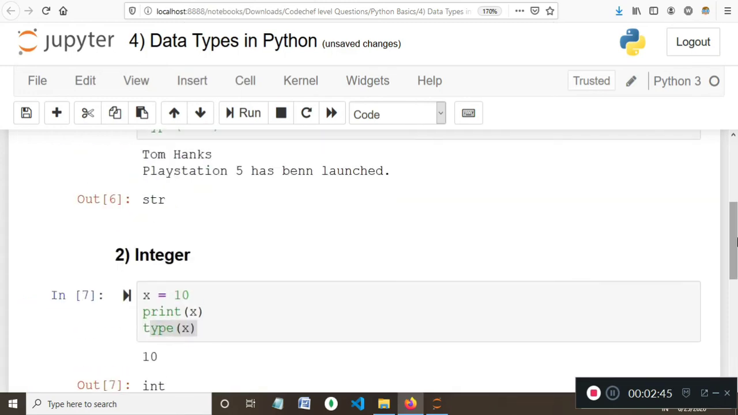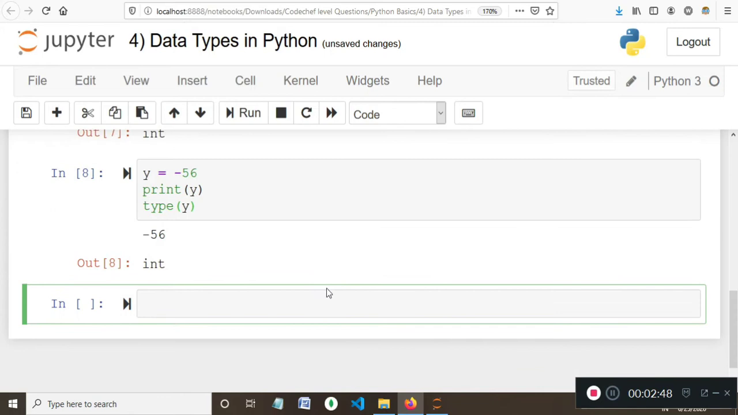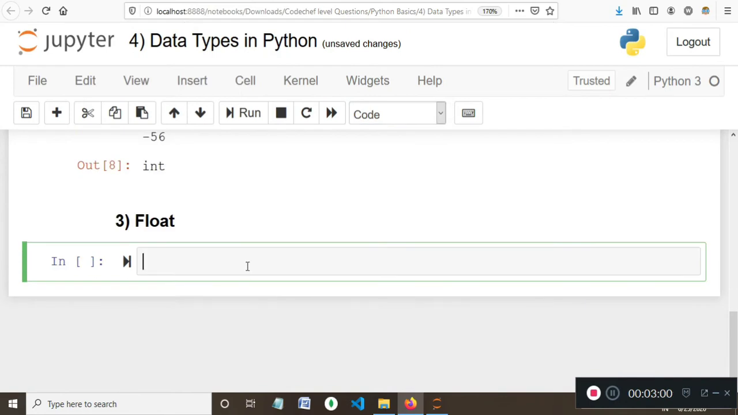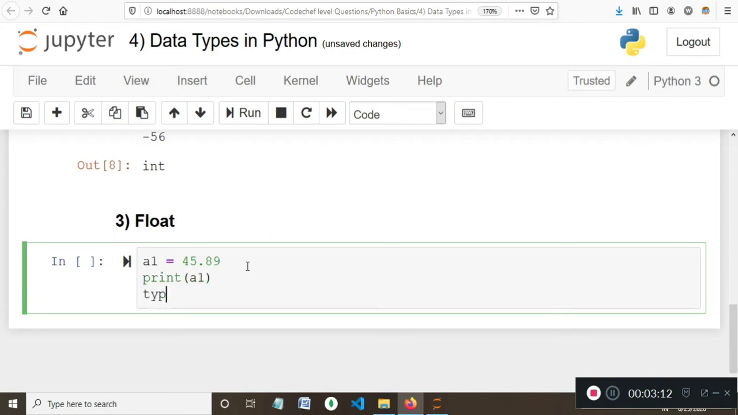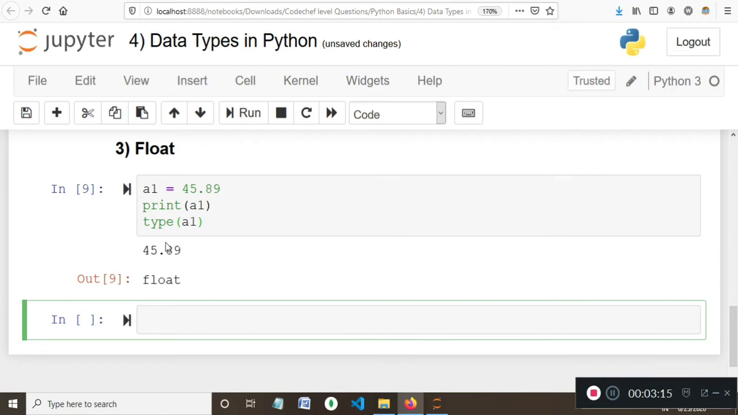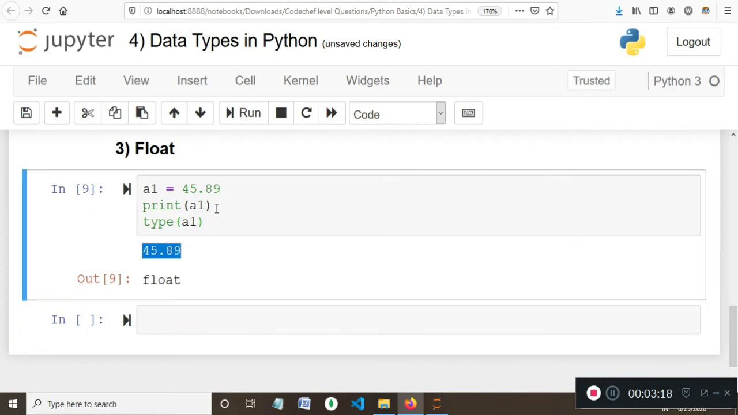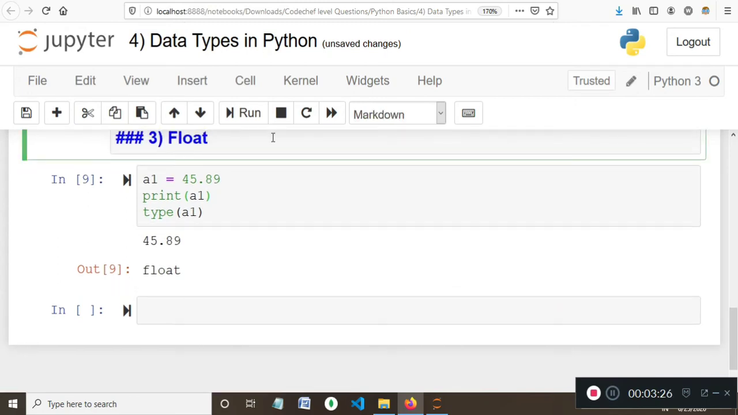Now let's move on to another kind of data type, that is float. In any programming language, decimal numbers are represented by float. So I'll take a variable, say a1 is 45.89, and I print a1 and check its type. Here I'm getting 45.89 as the value stored in variable a1, and its type is float. So float simply means decimal values.